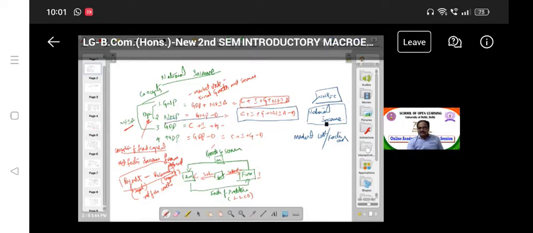The difference between market price and factor cost is net indirect taxes. What is net indirect tax? Indirect taxes minus subsidies. These are part of the process of production when we calculate the national income. So what is this factor cost?